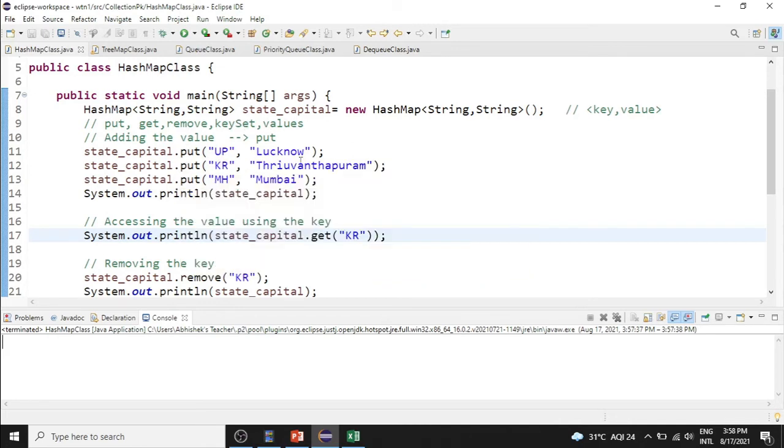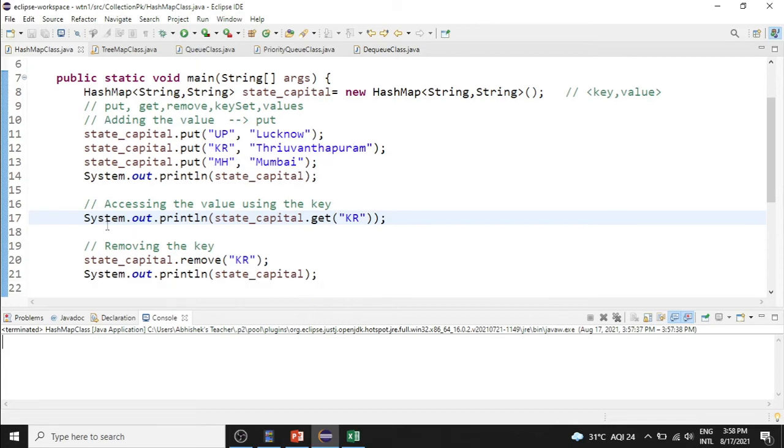So in this example, UP is a key, KR is a key, MH is a key. These are values. So if I am going to print the state capital, UP will be mapped to Lucknow, KR will be mapped to Trivandrum, MH will be mapped to Mumbai. So if I am going to print get of KR, so we are giving the key here, and the value will be printed. So get of KR will print Trivandrum, the value of KR.